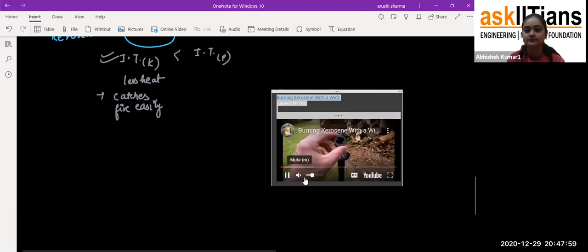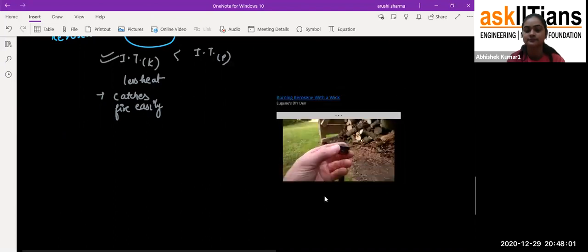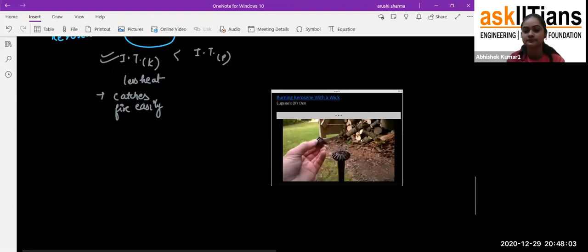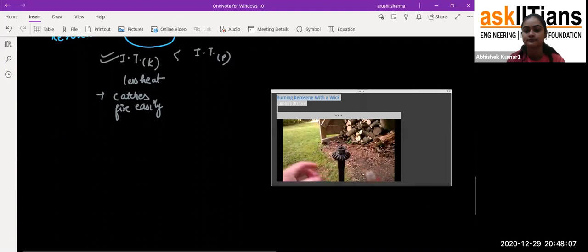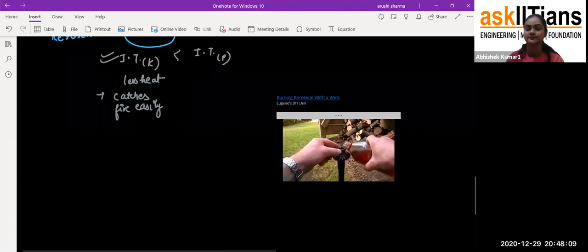This is the vent bung out of a 55-gallon oil drum. I'm going to put some kerosene into it.